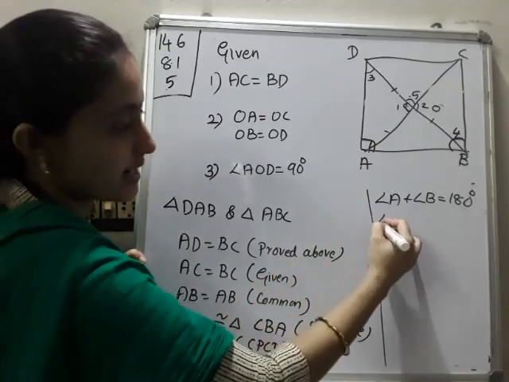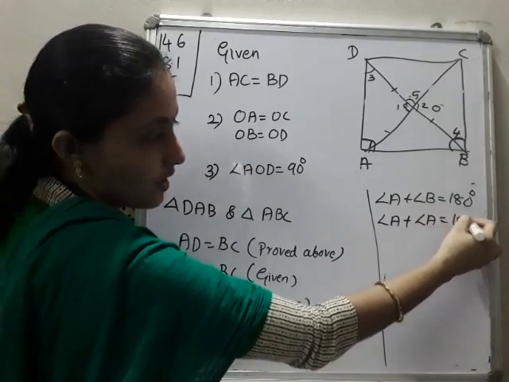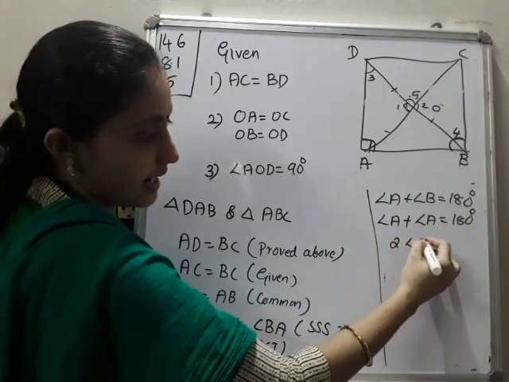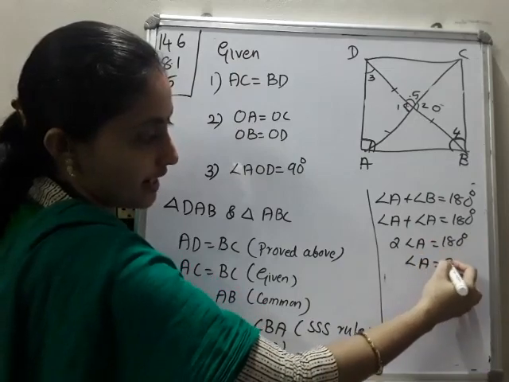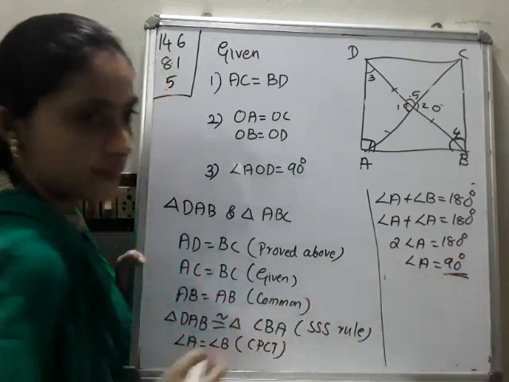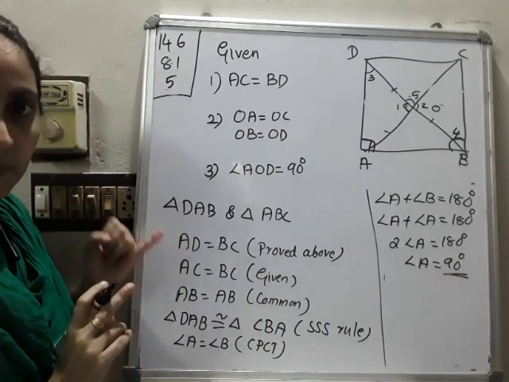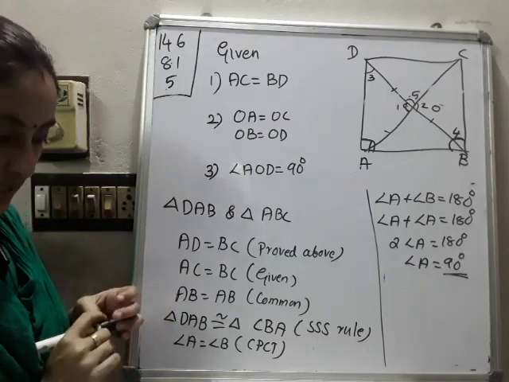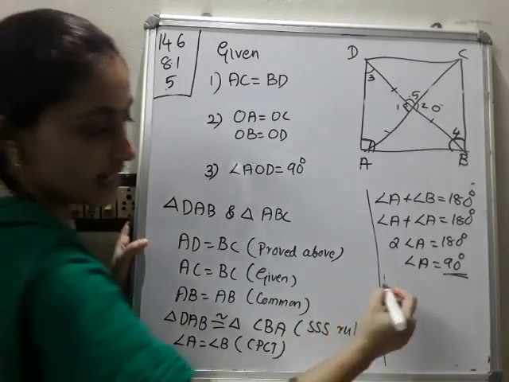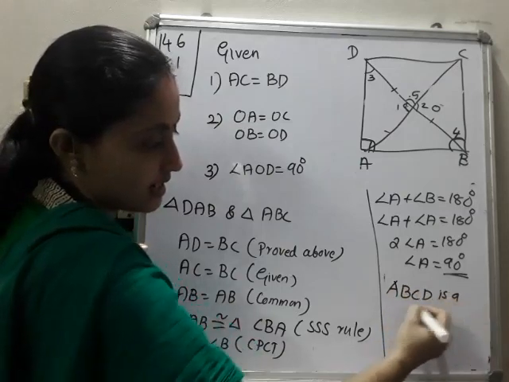Angle A is equal to angle B. So you can write angle A plus angle A is equal to 180 degrees. That is 2 times angle A is equal to 180 degrees. So angle A will be 180 by 2, that is 90 degrees. So we got one angle is 90 degrees. ABCD is a parallelogram, and it is a rhombus, and one angle is 90 degrees. So we can say that ABCD is a square.